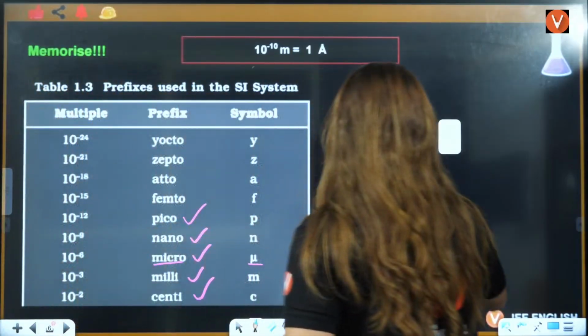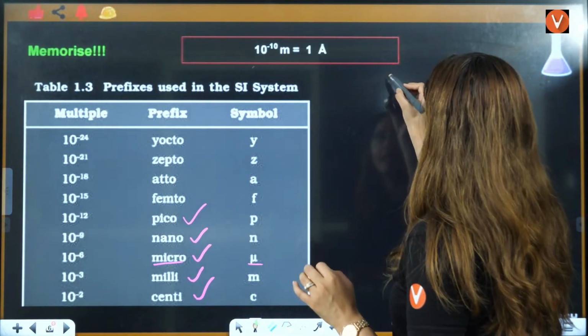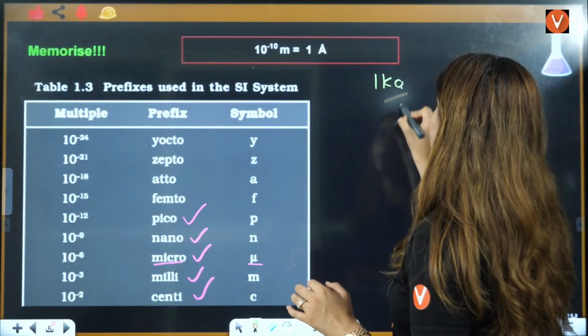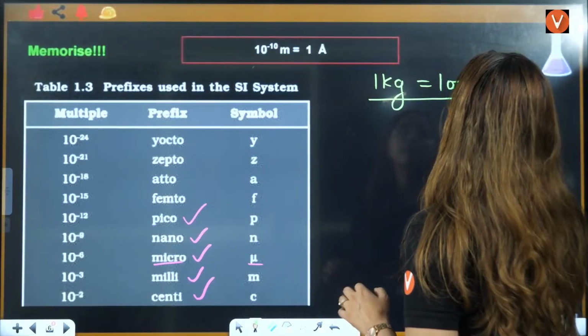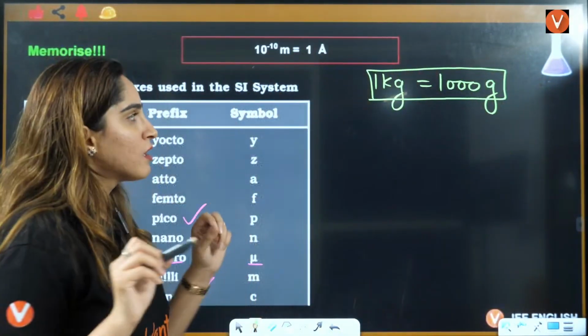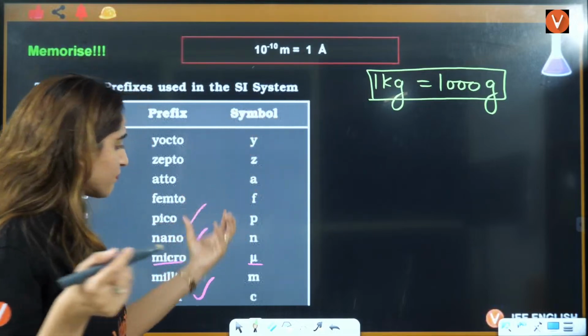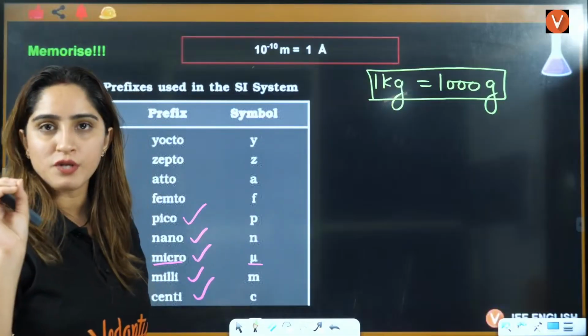Okay, now I'll give you one example of what I want to tell you. Let's say 1 kilogram is equal to 1000 gram. This we all know, we have seen this, right? This all of you know. 1 kilogram, that's a simple thing. I'm not even picking up these units right now, right? 1 kilogram is equal to 1000 grams.